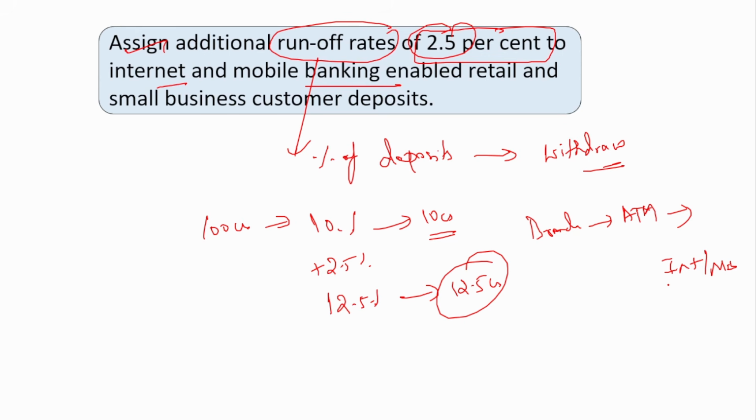So the runoff rate for these kinds of accounts is higher than for people who do not have internet and mobile banking facilities, because they only have to come to the branch and withdraw the money. But people with internet and mobile banking can even transfer the money to any other account at 12, at 1 a.m., 2 a.m. or 3 a.m. That is the reason the runoff rate for these kinds of accounts has been increased by 2.5%.